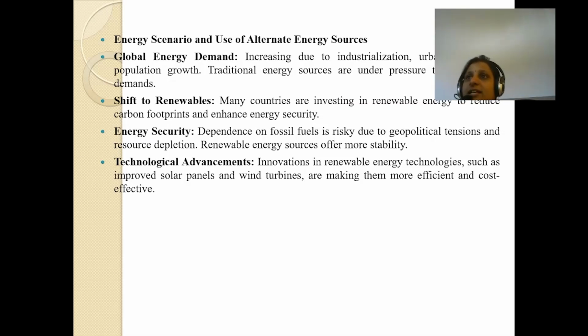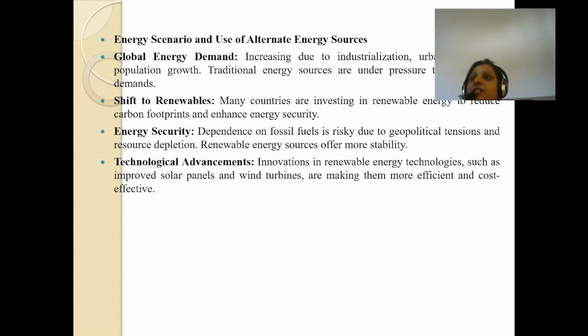Dependence on fossil fuels is risky due to geopolitical tension and resource depletion. It is very risky when there is a fight, because a person who is dependent on fossil fuels will not get diesel and everything. It becomes very risky because political tensions always go on, and resources also get depleted. But renewable energy sources can be renewed, so they offer more stability, because they can be used and their production can continue.